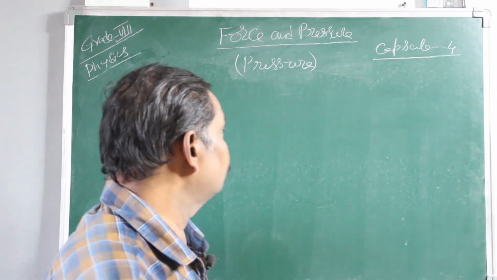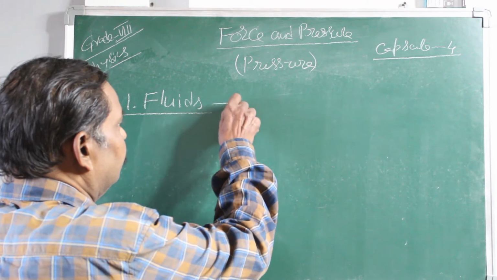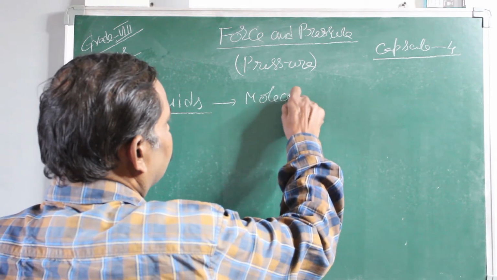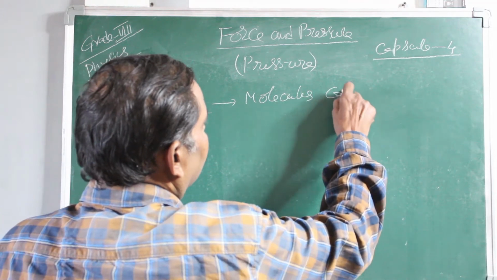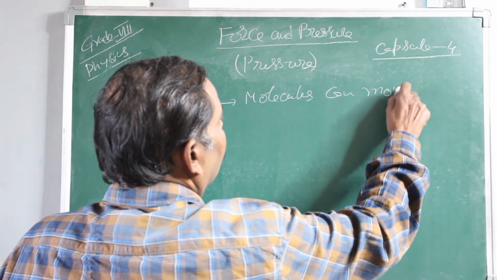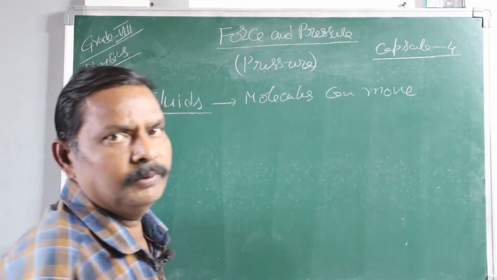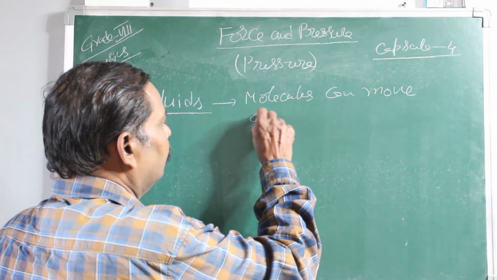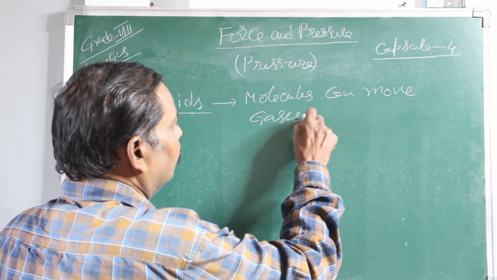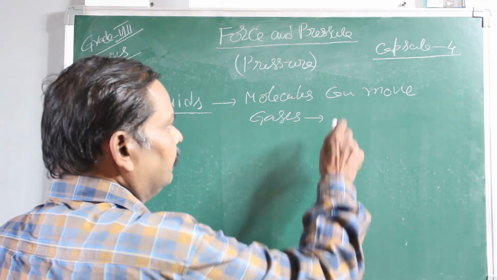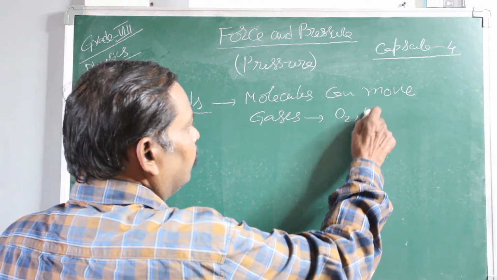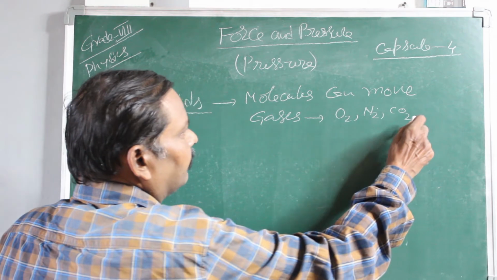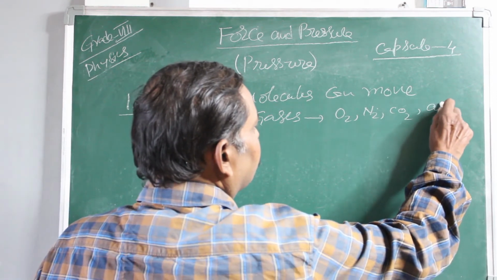So fluids are those whose molecules can move. Gases like oxygen, nitrogen, carbon dioxide, and air.